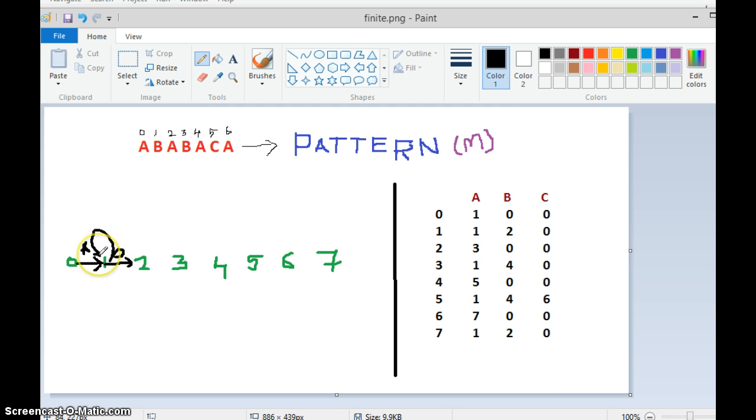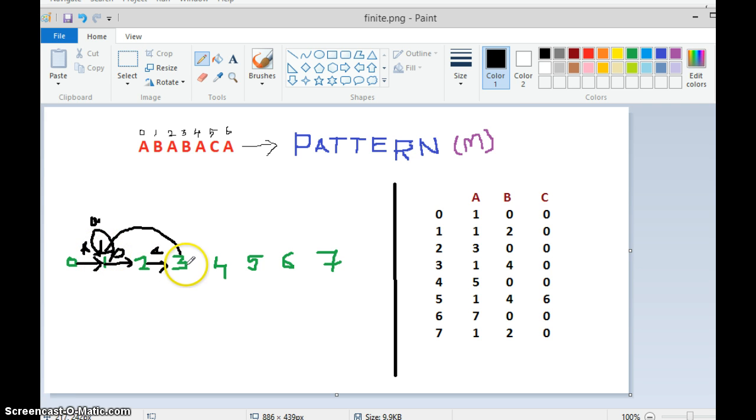We are not going anywhere else. From state 2 to go to state 3, we need again an A. From state 3, if we get an A, we are back again to state 1.